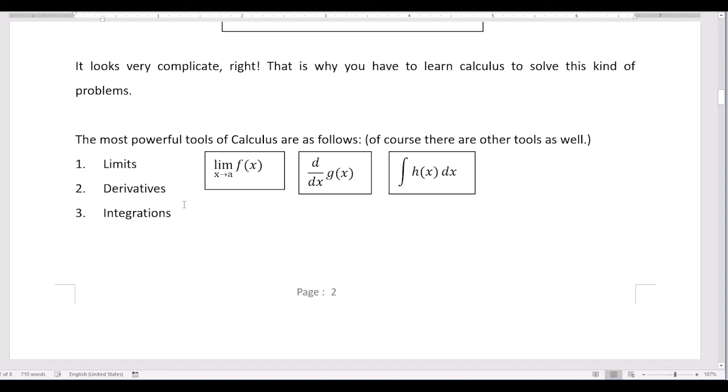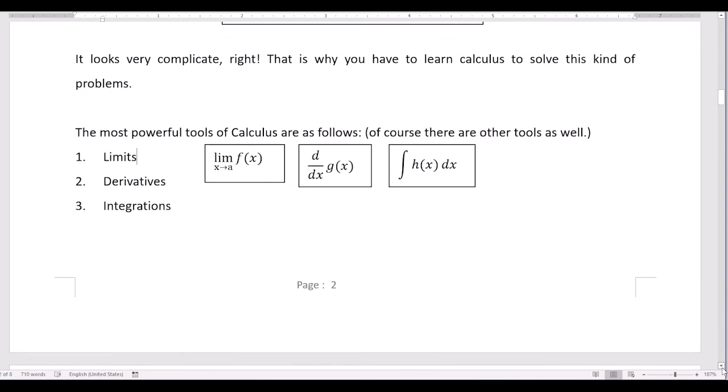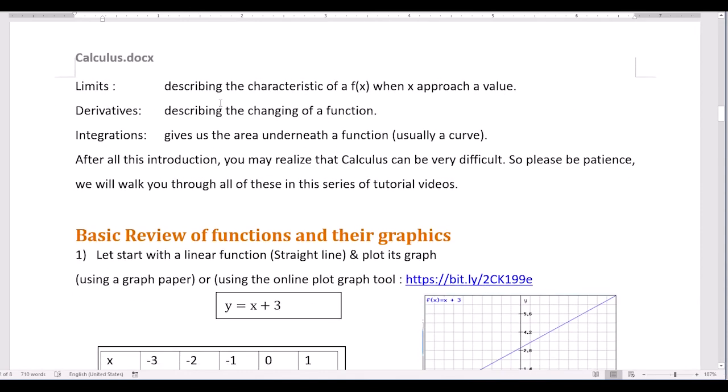So you have to pay attention when you learn how to do the limit, the derivative, and the integration. Limits describe the characteristic of a function when the independent variable x of the function approaches certain values. The derivative describes the change of a function, and the integration gives us the area underneath a function, usually a curve.